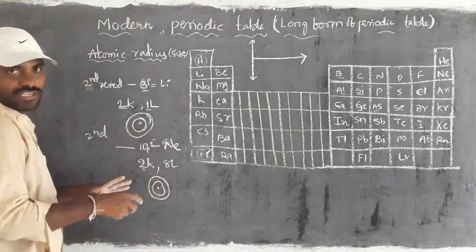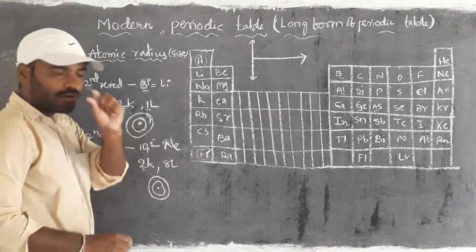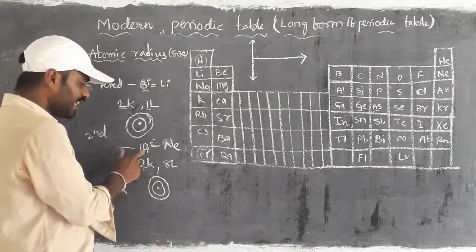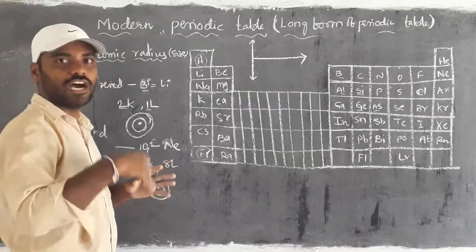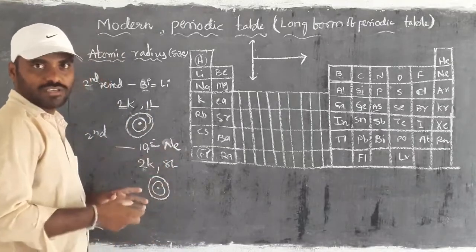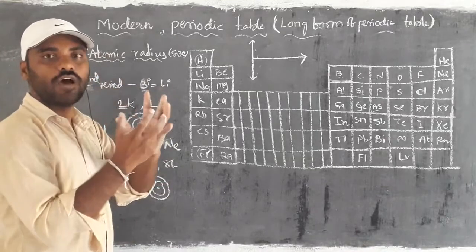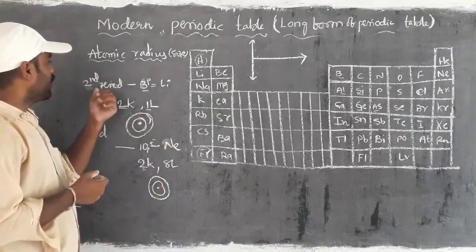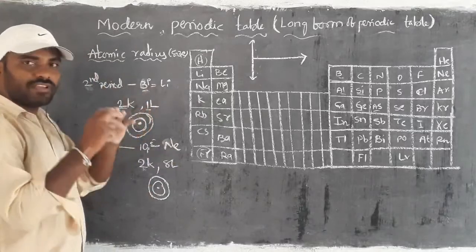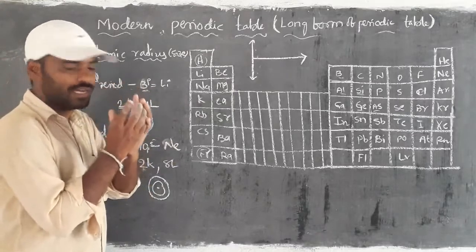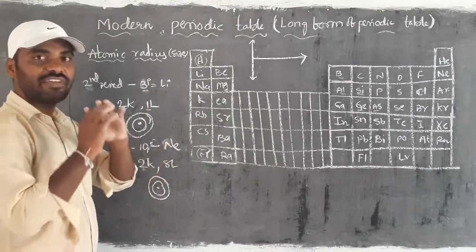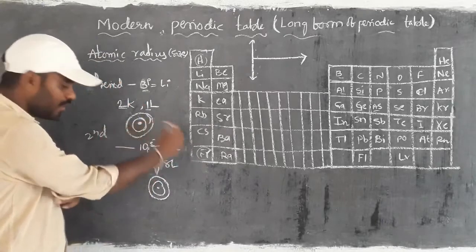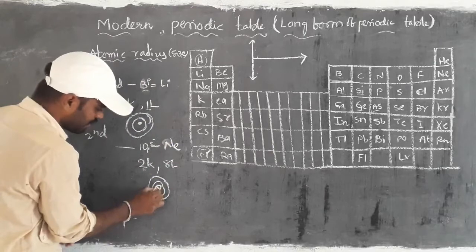But here the nuclear size is very small because we have only 3 protons, and almost 4 neutrons. But here we have 10 protons and almost 10 neutrons. So already we are familiar, in the nucleus we have the protons and neutrons, which we call nucleons. For the second period, lithium is having only 3 plus 4, 7 nucleons, whereas neon is having 10 plus 10, 20 nucleons. Here the nucleus size is small, but here the nucleus size is bigger.